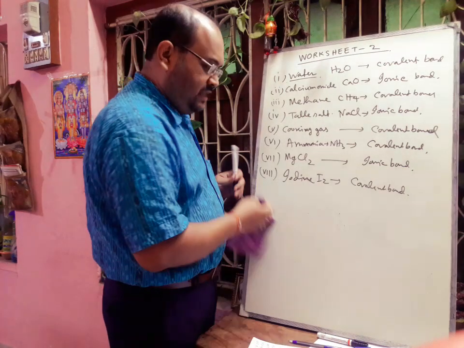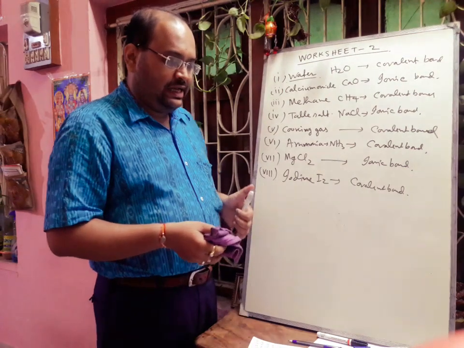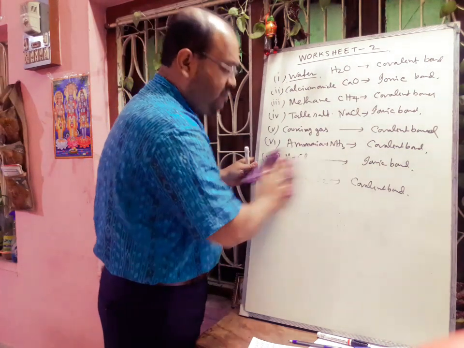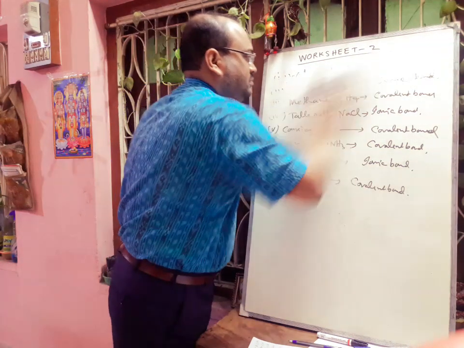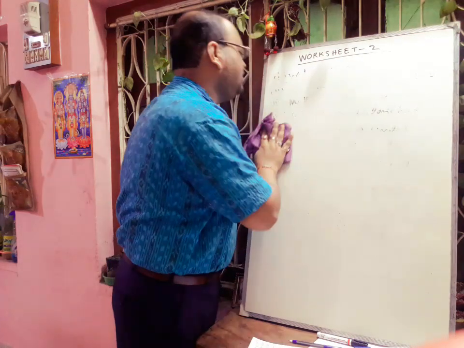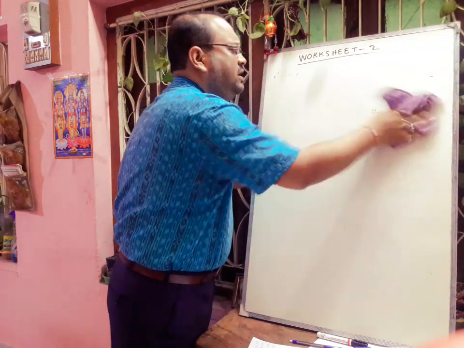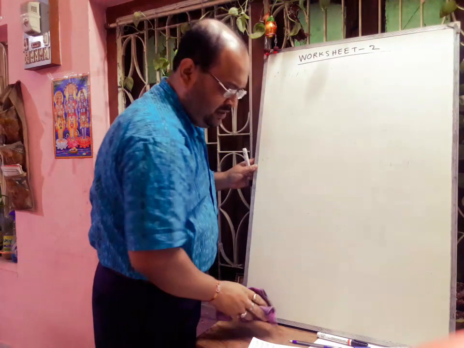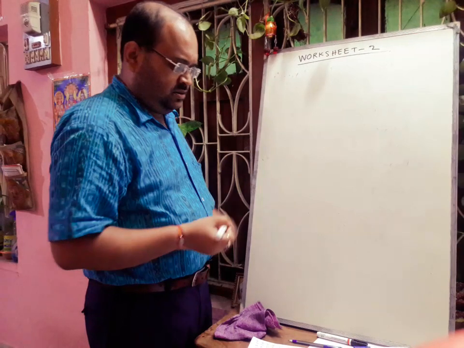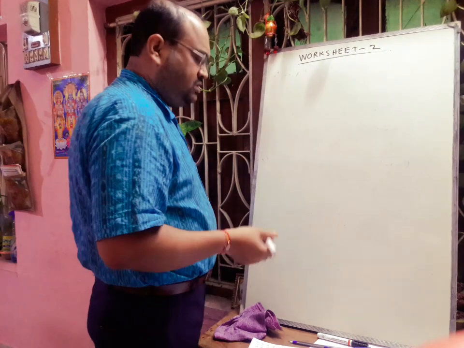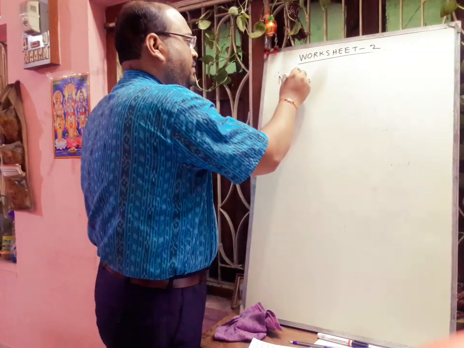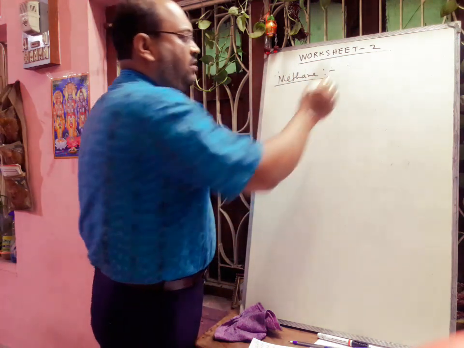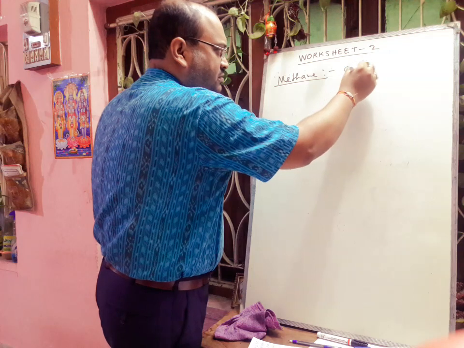Next question was to draw the electron dot diagram to show the formation of the following compounds. Electron dot diagram we have already shown in my previous classes. So 1, 2 I am drawing. First question was methane. In methane, the general formula of methane is CH4.